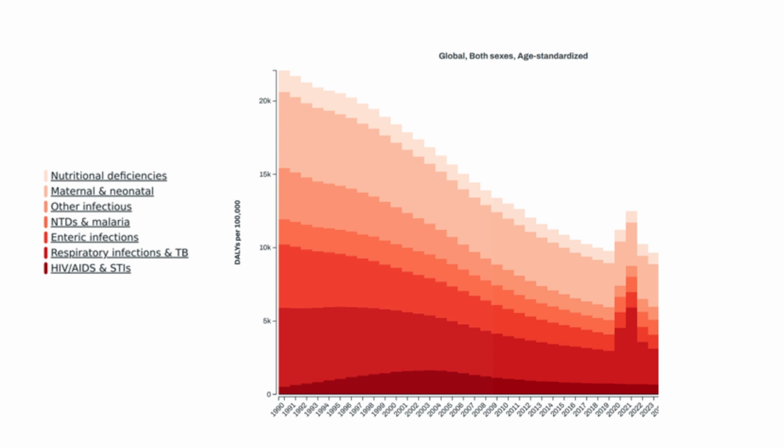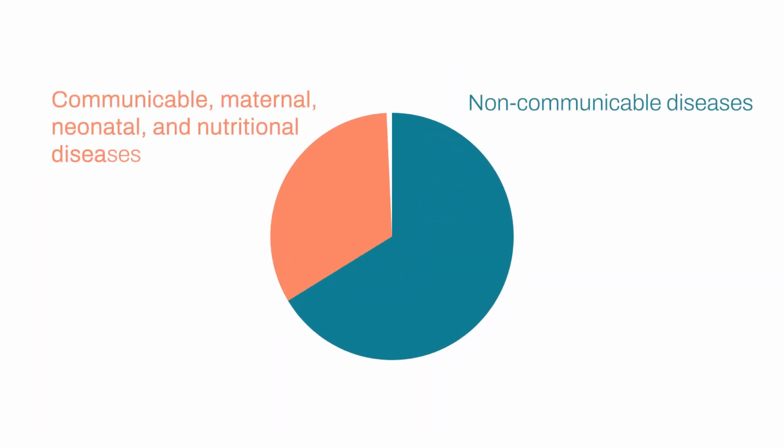Since 2010, we've seen more than 40% reductions in age-standardized DALY rates for diarrheal diseases, HIV/AIDS, and tuberculosis due to improvements in water and sanitation, improved antiretroviral therapy, and improved detection efforts. However, maternal and neonatal disorders, as well as respiratory infections and TB, remain the 2 biggest causes of death. While the burden from these diseases is declining, demands on the global healthcare system are shifting dramatically to non-communicable diseases, or NCDs. NCDs accounted for about 2/3 of all DALYs in 2023.